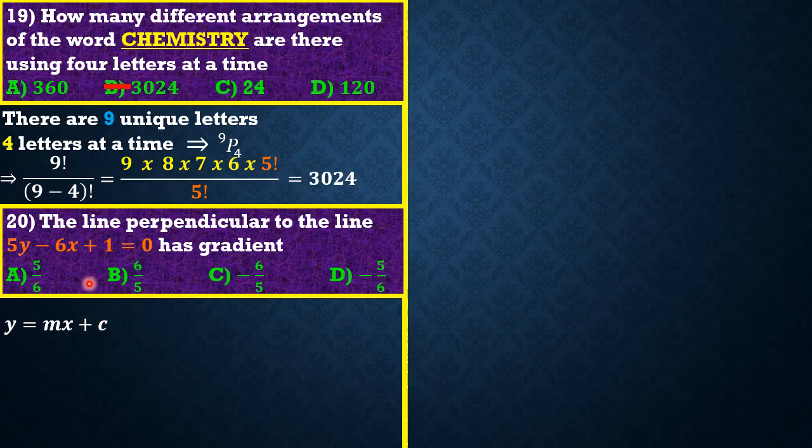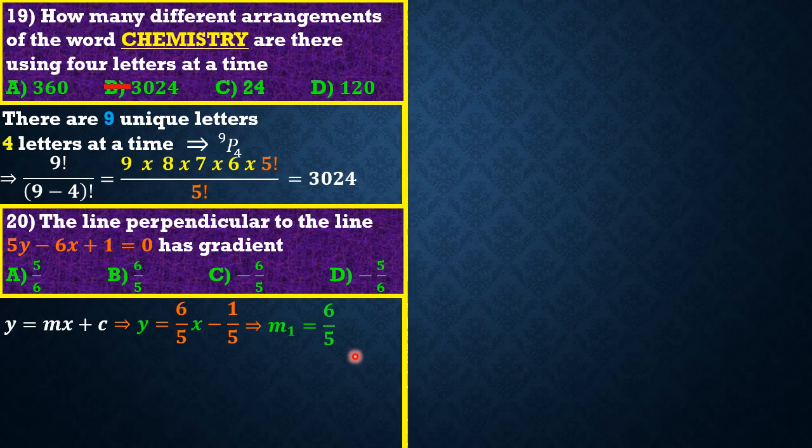So in this case, friends, we simply start by moving minus 6x plus 1 from the left-hand side onto the right-hand side, and dividing out by 5, we're going to have y equal to 6 over 5 x minus 1 over 5. This quantity, friends, is not our business. It is not what we want to get. But the gradient of this line, let's call that m1, is equal to 6 over 5. That's the coefficient of x, the gradient.